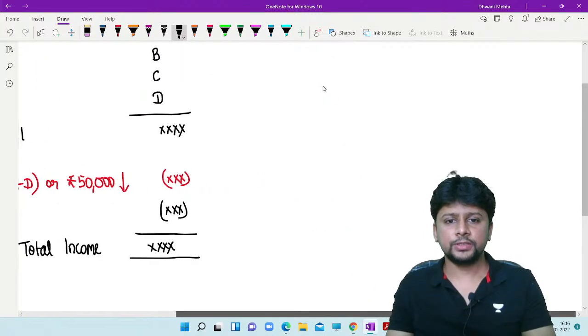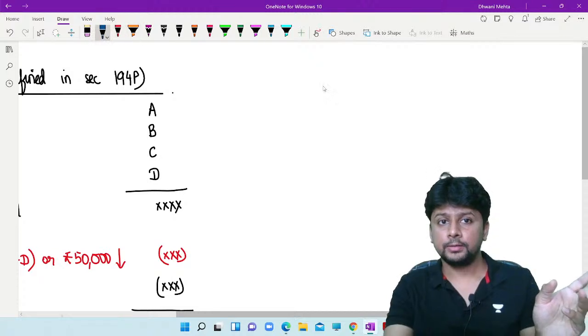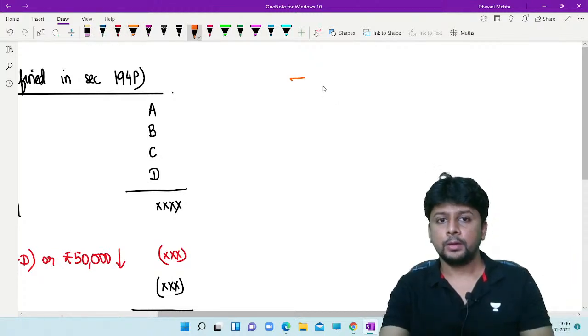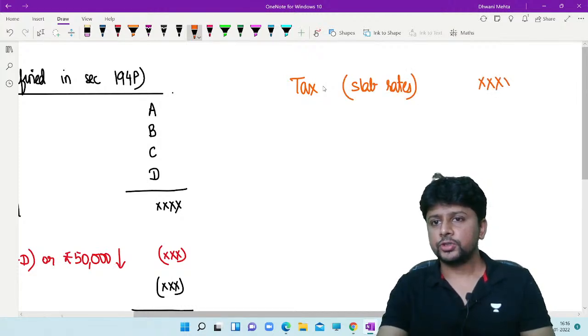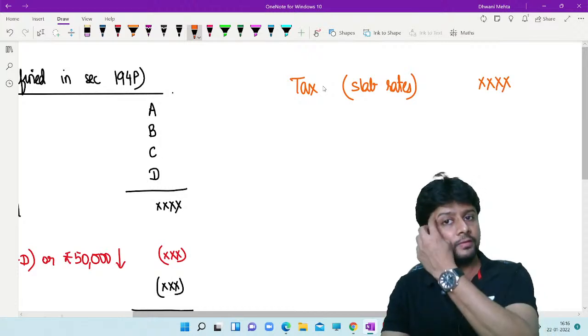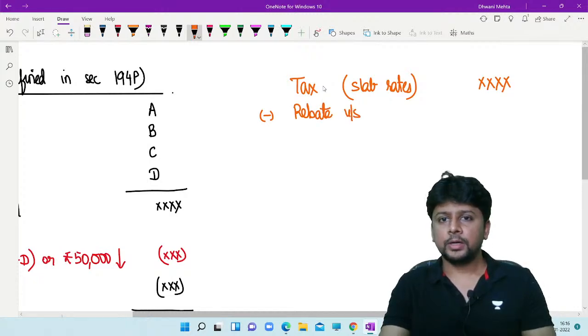On the basis of this total income, the bank will do the computation. By the way, the bank will do this computation. Calculate your tax according to slab rates, and we saw that the basic exemption limit of either 3 lakh rupees or 5 lakh rupees will apply depending on the age. You will be entitled to a rebate under section 87A. Maximum rebate possible is 12,500.